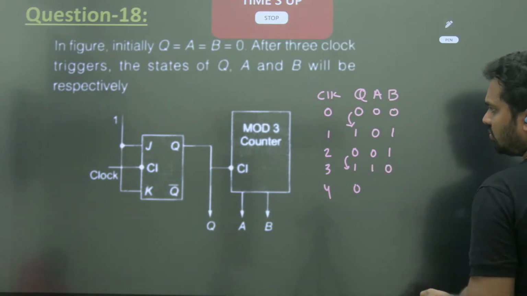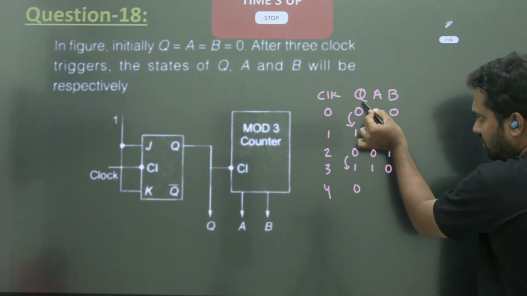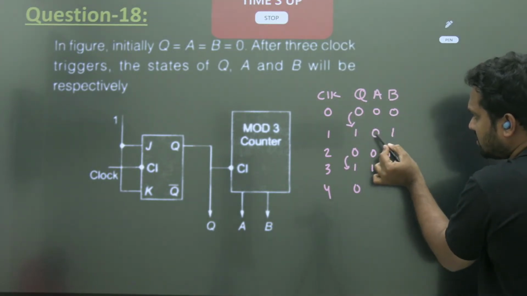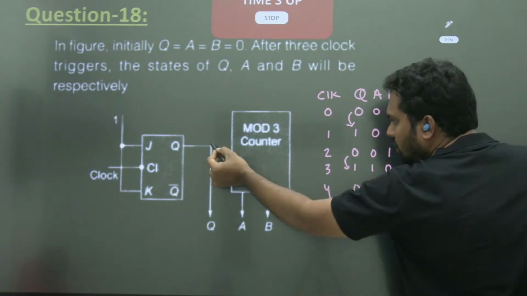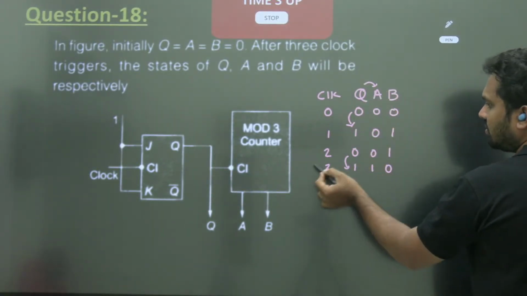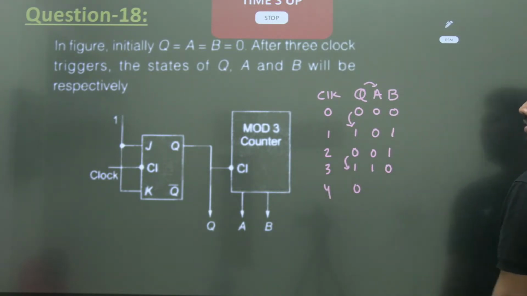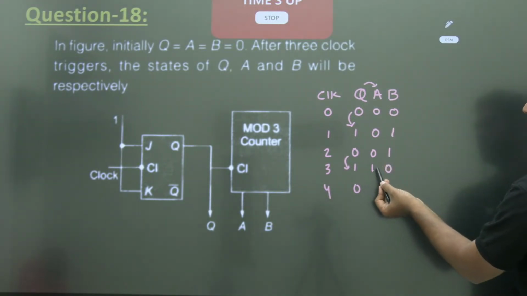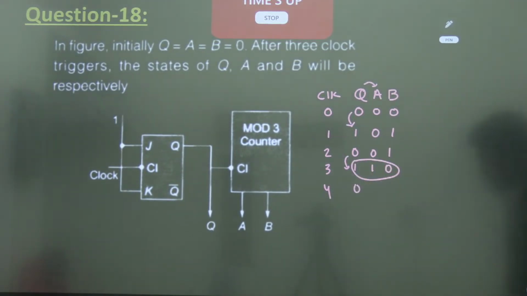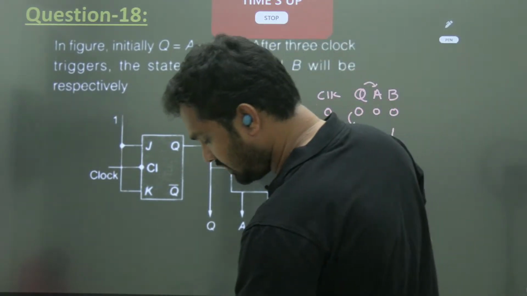Okay? Do you understand what I am saying? When Q is changing from 0 to 1, then it will count the next. Again, this is because Q is the clock input here. So when Q is changing from 0 to 1, I am assuming a positive edge trigger, nothing is specified. So next count. So the answer is 110. Right answer 110. Next.